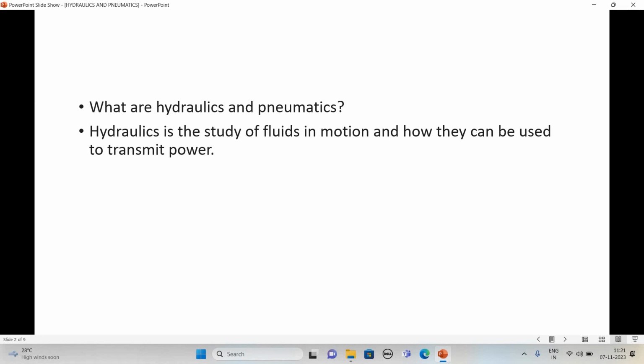Both hydraulics and pneumatics are used to transmit power. In hydraulics, more power transmission takes place; in pneumatics, less power transmission takes place. In hydraulics, the fluid used is normally oil. Hydraulic oil is used in motion, and this oil is used to transmit power.